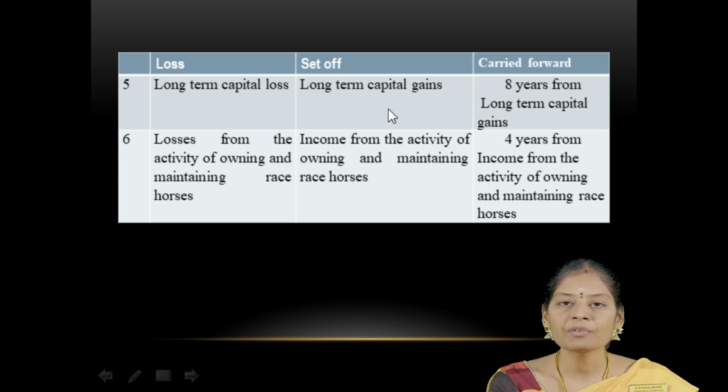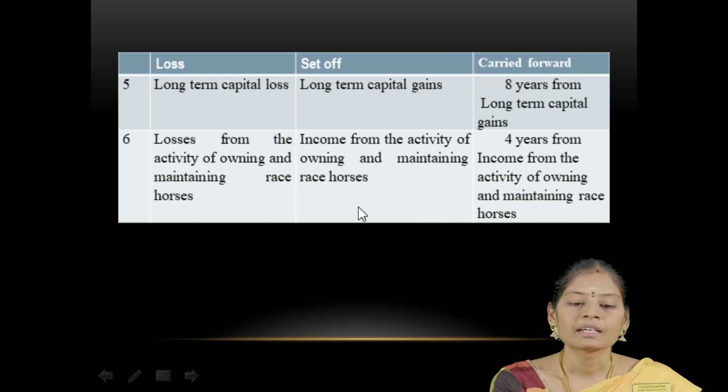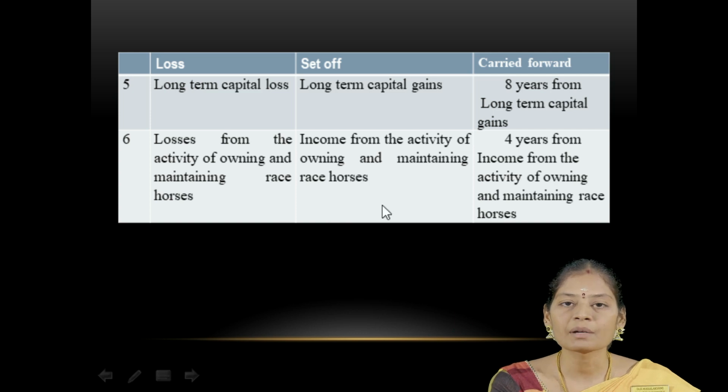It can be carried forward for the further 8 subsequent assessment years and set off only against long term capital gains. If there is any loss from the activity of owning and maintaining race horses, that loss can be set off only against income from owning and maintaining race horses. If any loss still remains, it can be carried forward for the 4 subsequent assessment years.